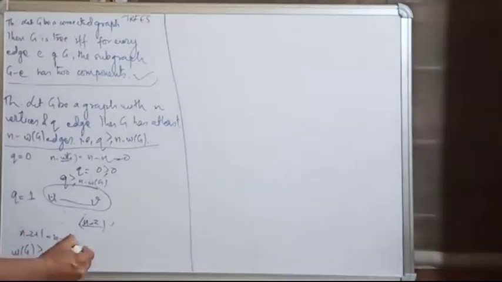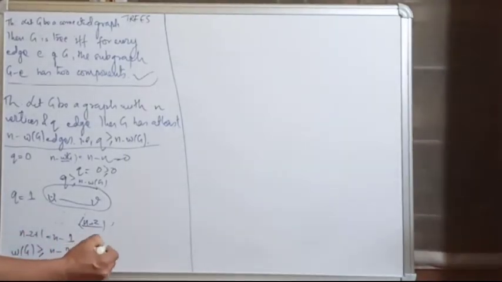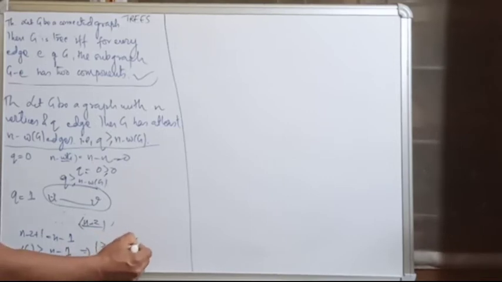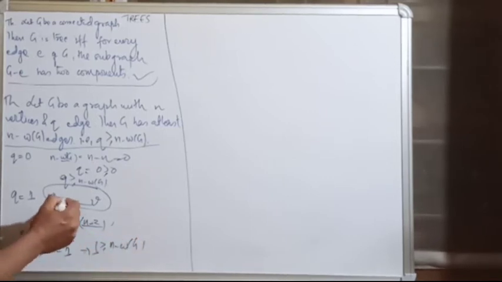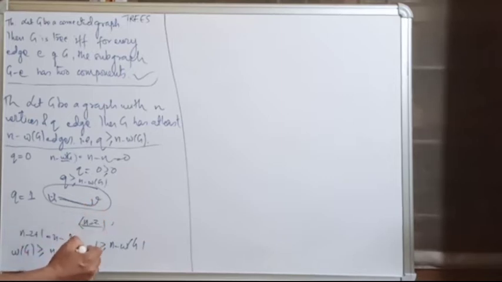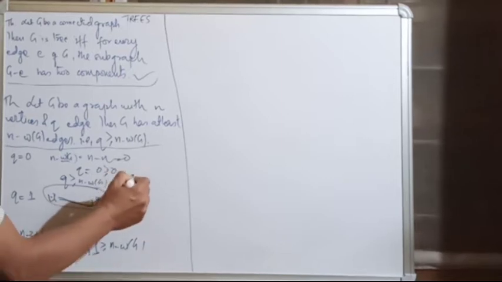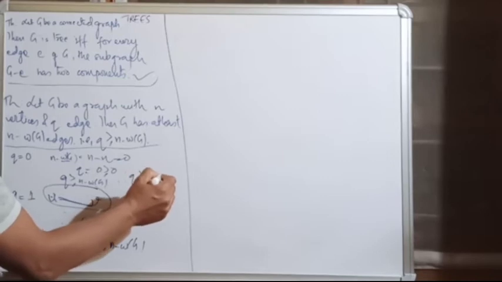So from here you can write that 1 is greater than or equal to n minus W of G. What is 1? It is Q, because the number of edges is 1. Therefore Q is greater than or equal to n minus W of G.